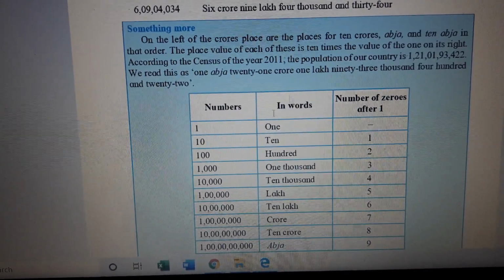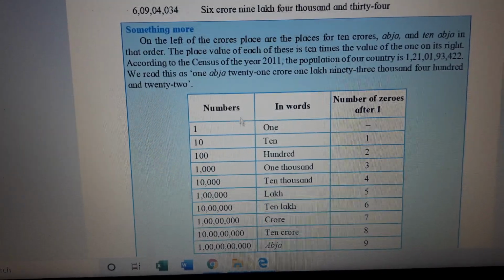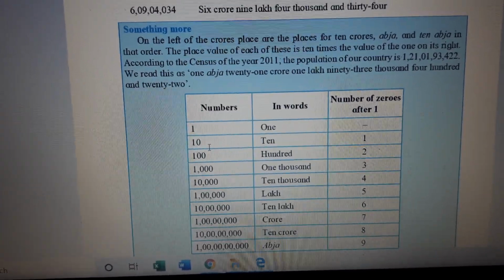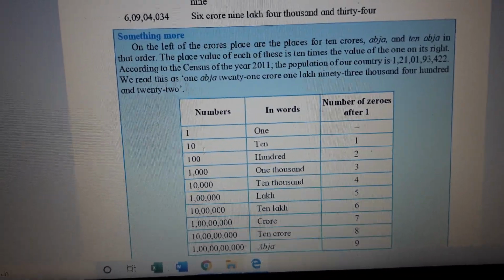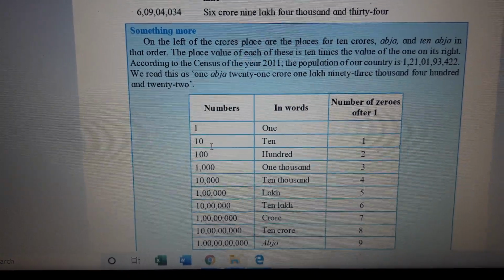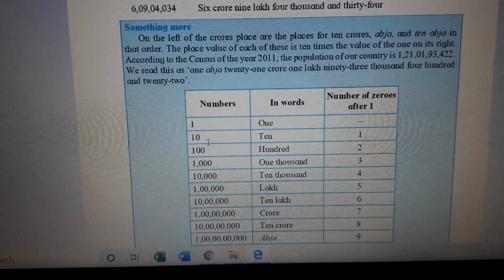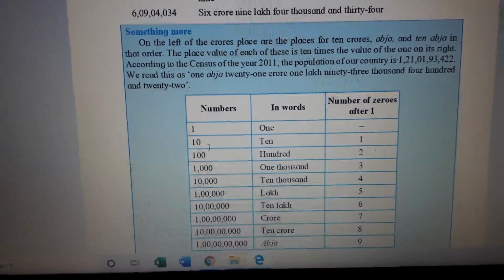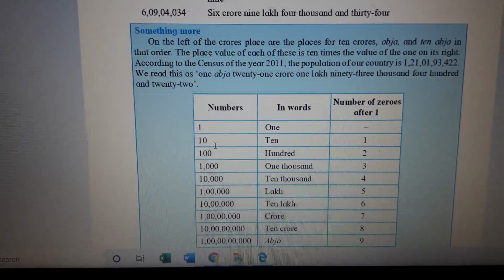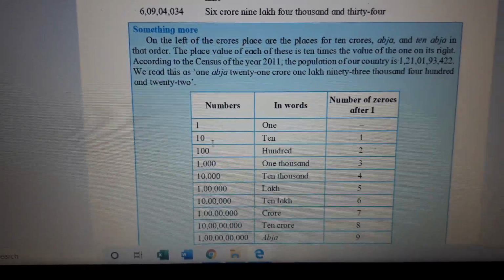Now the next number after 1 is 10. The smallest 2-digit number, children, is 10. And the biggest 2-digit number will be, that's right, 99. So the smallest numbers are always with 1 and the biggest digits are always with 9.